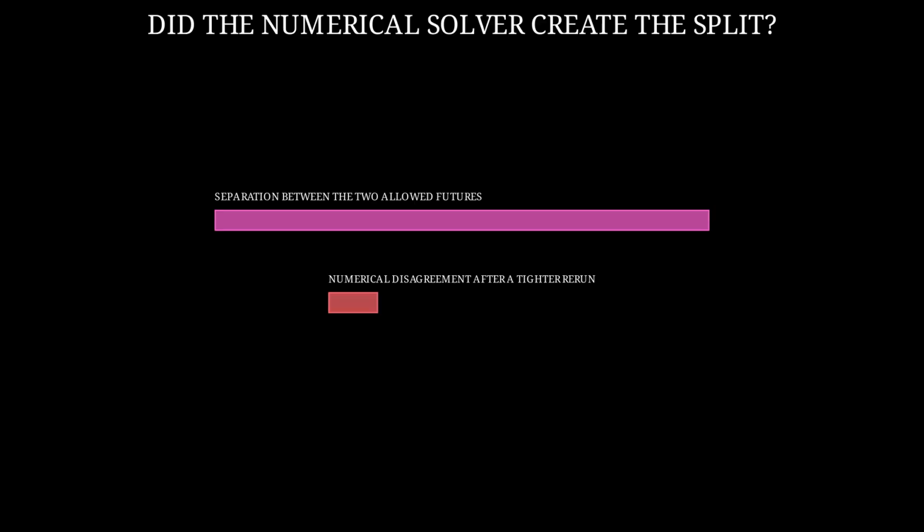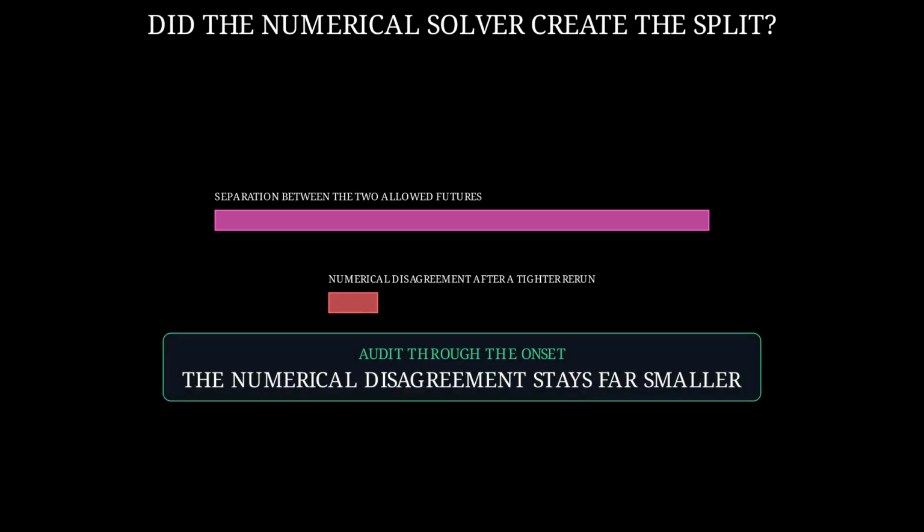We also repeated both calculations with tighter numerical settings. Each tighter calculation stays close to its corresponding original calculation through the onset of the visible separation. That numerical disagreement is much smaller than the separation between the two allowed physical states. This confirms that a loose numerical step did not create the split. However, a tighter calculation still cannot tell us which starting state nature chose.